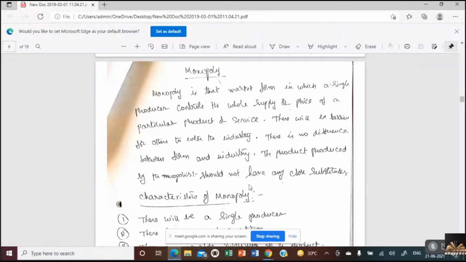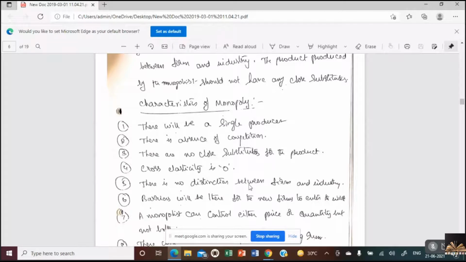Let's quickly see the characteristics of monopoly. There will be a single seller. There will be absence of competition. Then there are no close substitutes for the product. If there are substitutes, we don't call it a monopoly. What do you mean by substitutes?